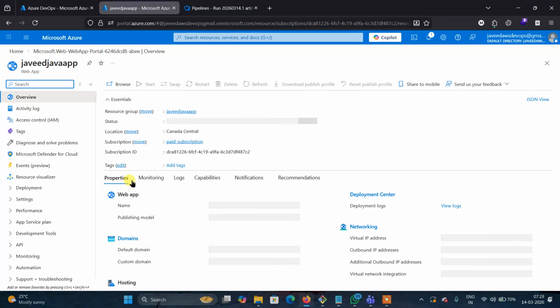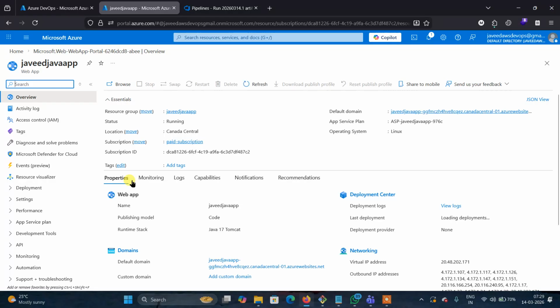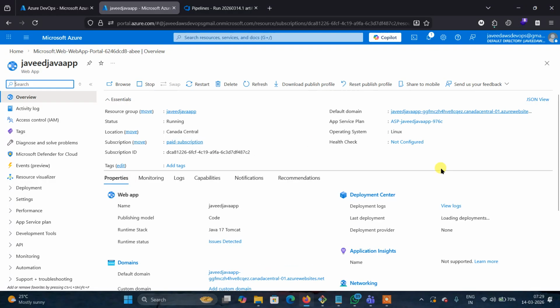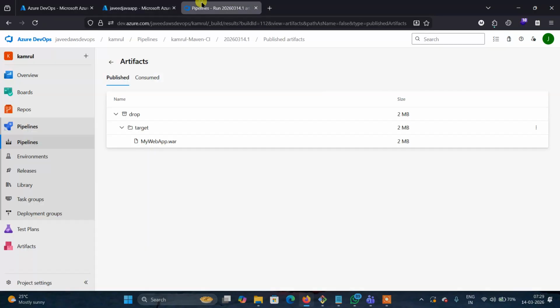It will generate a default URL. By using this URL, we can access it. Here, as you can see, this is the URL we can access. Now again go to the pipeline.